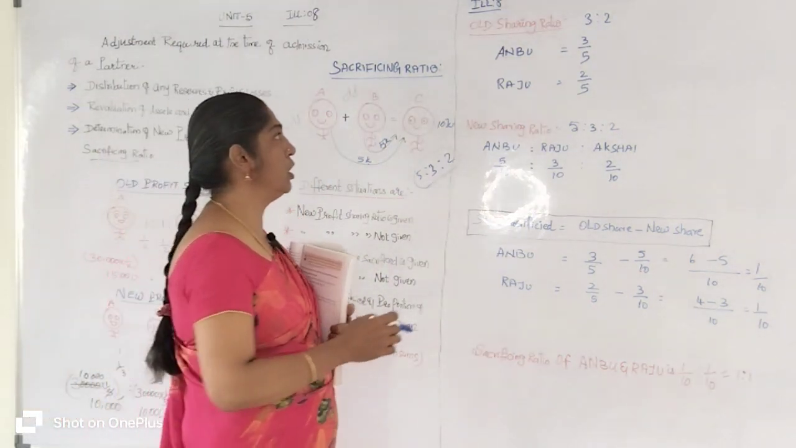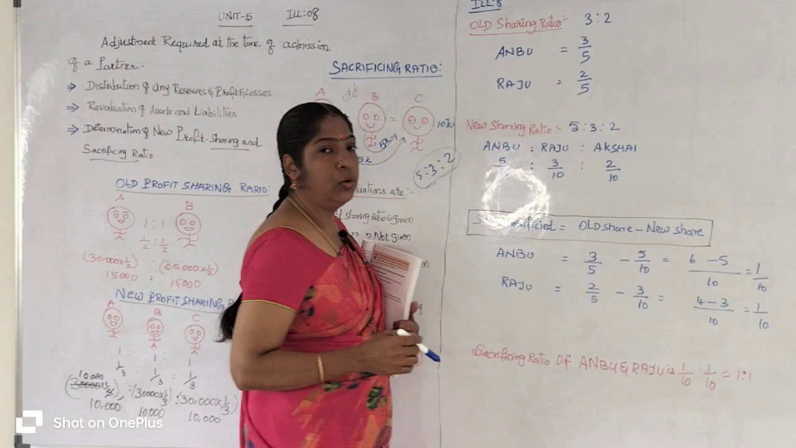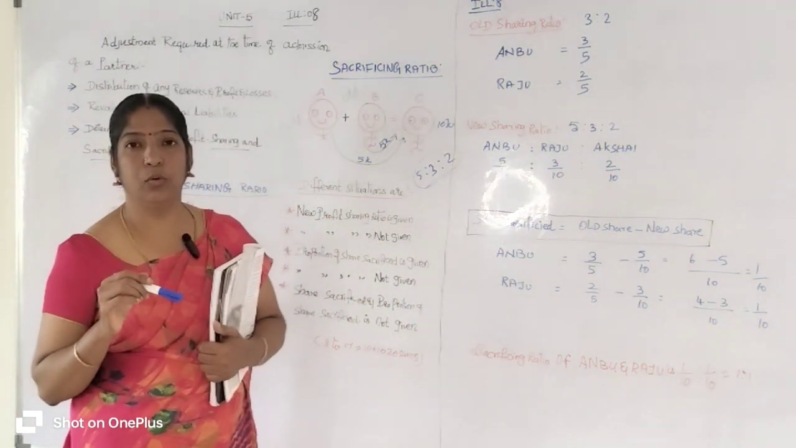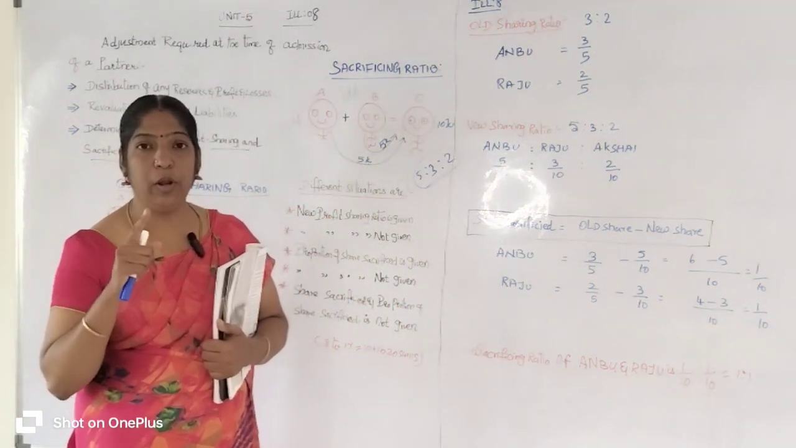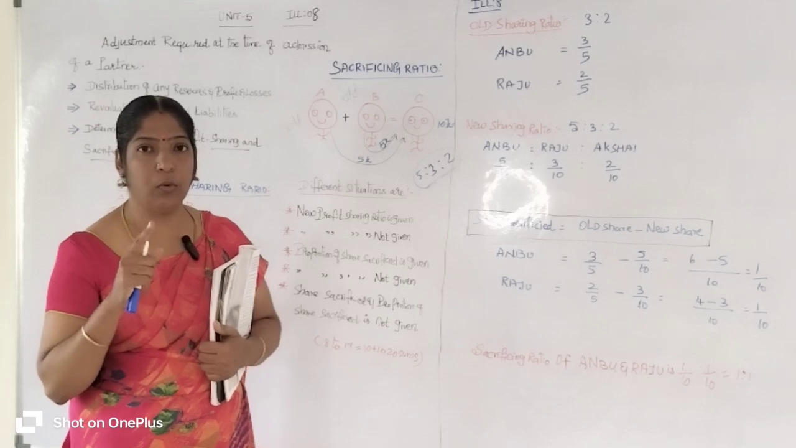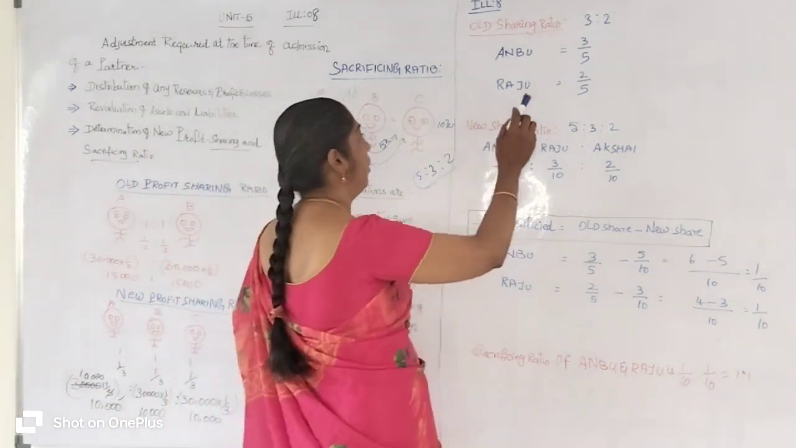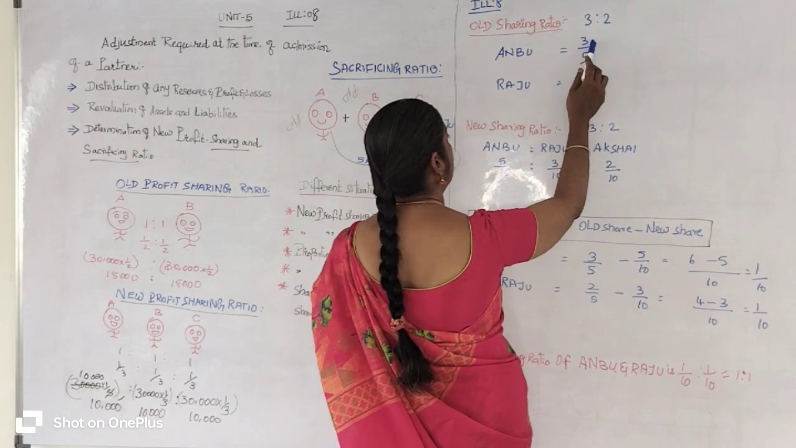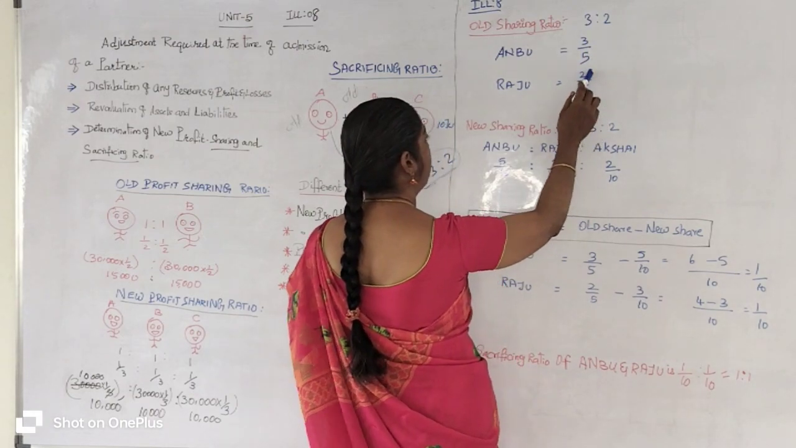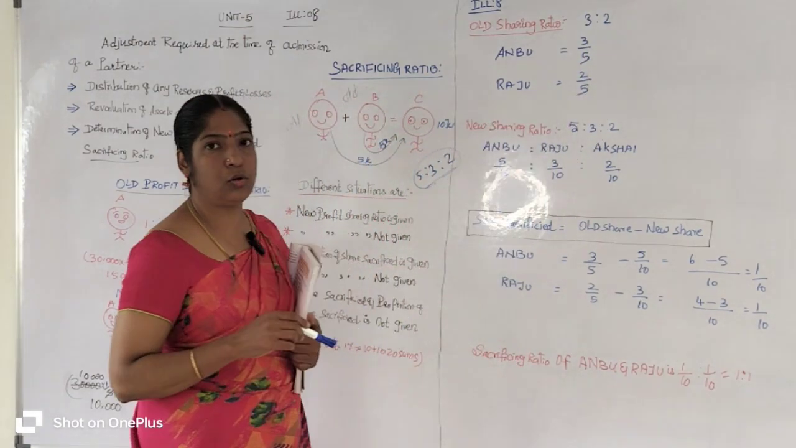What is the old sharing ratio? 3:2. Old sharing ratio belongs to whom? Old sharing ratio belongs to the old partners. Who are the old partners? Anbu and Raju. We are going to write 3/5 and 2/5 for Anbu and Raju.